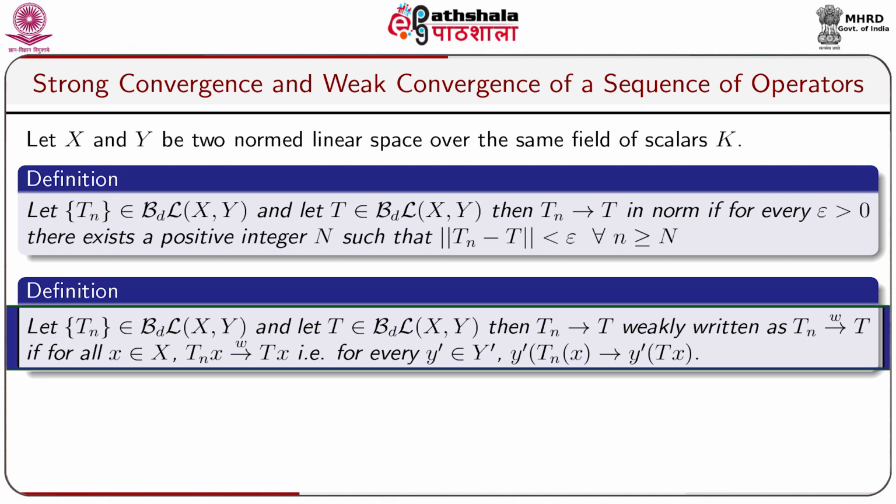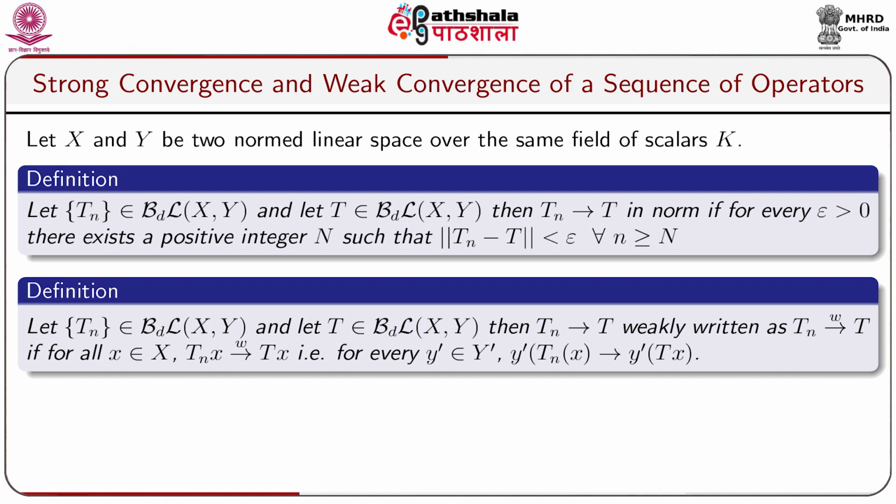Let us take another definition. Let the sequence T_n belong to BL(X,Y) and let T belong to BL(X,Y). Then T_n converges to T weakly, written as T_n goes to T weakly, if for all x belongs to capital X, T_n x converges to T x weakly. That means for every y dash belongs to capital Y dash, y dash T_n x converges to y dash T x.